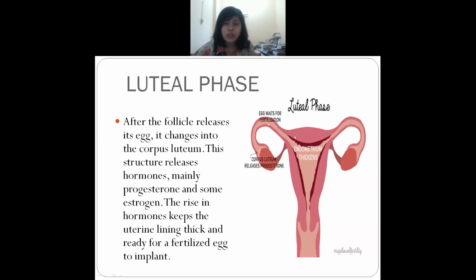In this follicle, it will release an egg, and it will change into the corpus luteum. This is the corpus luteum. Understand?